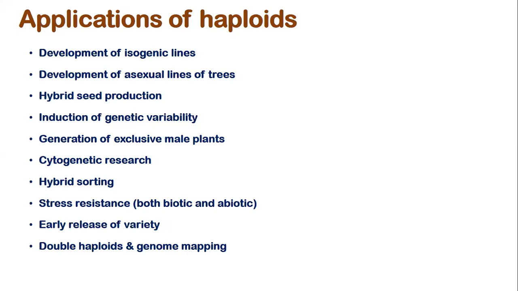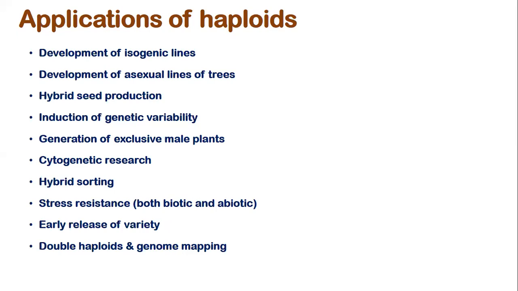Then induction of genetic variability, because with one set of chromosomes we can easily result in mutations, and we can reduce the variability. This is another application. Generation of exclusive males: we can get exclusive males by just diploidizing two gametes with Y chromosome. Then cytogenetic research can also be carried out, that is, we can study the chromosomal changes and variation and how the chromosomes behave. That is all cytogenetics. Hybrid sorting: we can sort out whether it is a hybrid or homozygous or a heterozygous condition, and all that can be done.